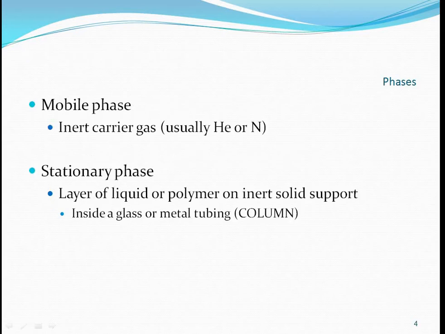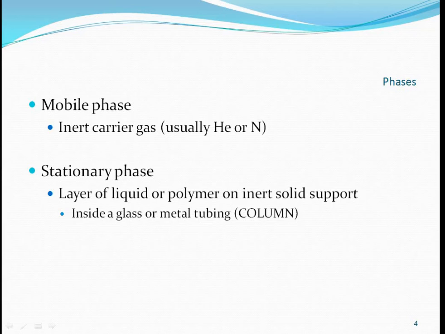Phases. We discuss the phases. We know that in chromatography there are two types of phases. First is the mobile phase and second is the stationary phase. In this gas liquid chromatography, the mobile phase is an inert gas, usually helium or nitrogen. Helium is the inert gas. And second is the stationary phase, a layer of liquid or polymer on an inert solid support inside a glass or metal tubing. This is the type of column.